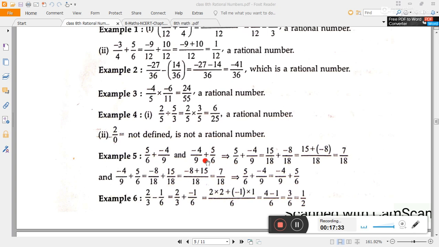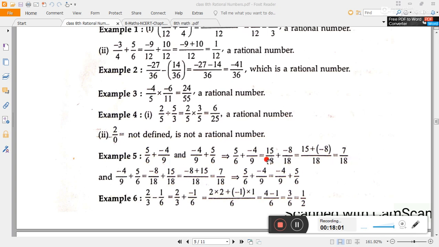Sorry, they are checking the commutative property here: 5 by 6 plus minus 4 by 9, and then the order is changed. Can we get the same answer? First of all, they make the denominators the same. For the first rational number they multiply by 3, and for the second rational number they multiply by 2.